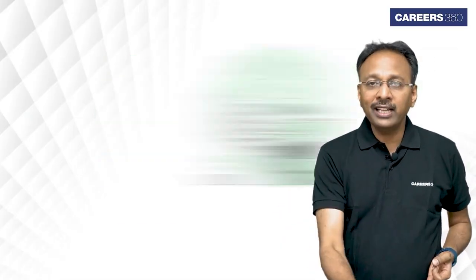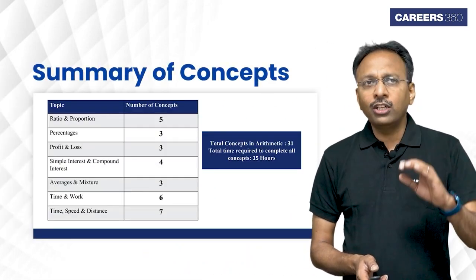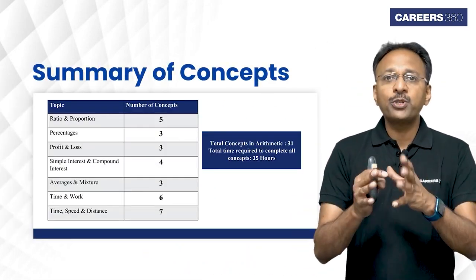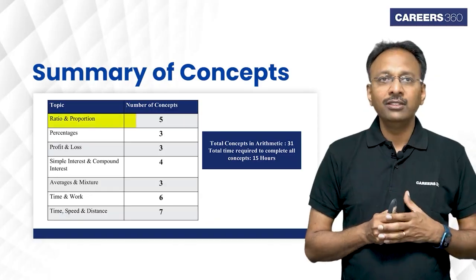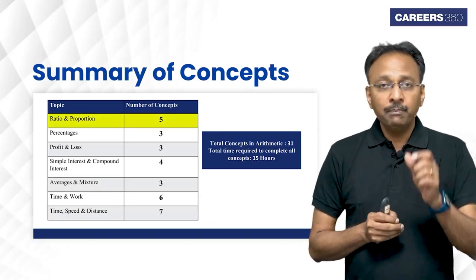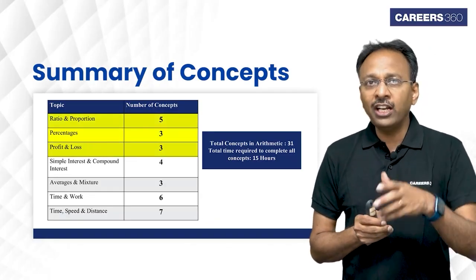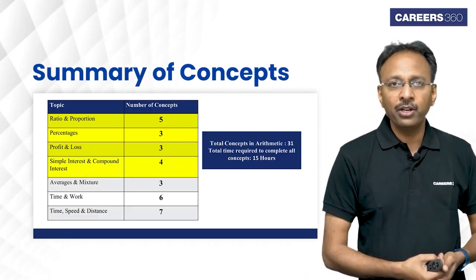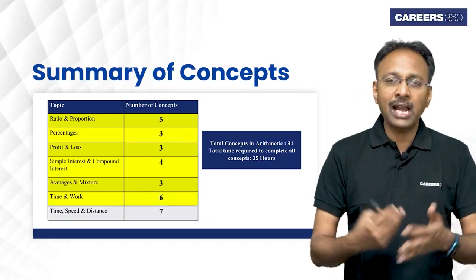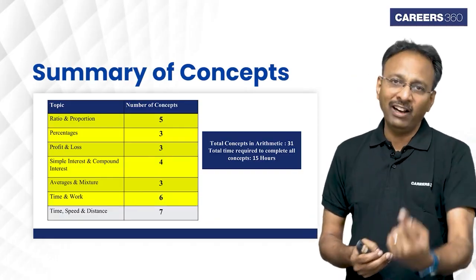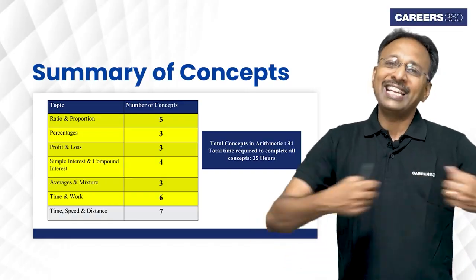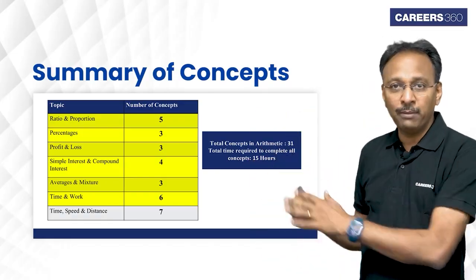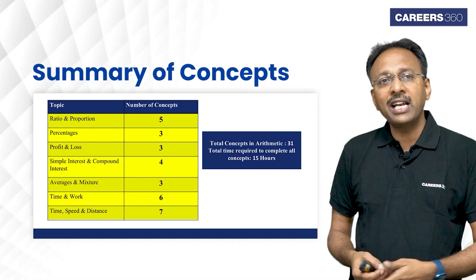So let's look at what are the areas that you need to be really good at in this very important topic called arithmetic. First and foremost, if I look at all the topics and the number of concepts in each, I can list down that ratio and proportion has 5, percentages has only 3, profit and loss has again 3, very similar. Simple interest, compound interest 4, averages, mixtures 3, time and work about 6. Actually time and work is only 1, but we've elongated it and spread it across, saying there are so many types of concepts. And lastly, time, speed and distance.